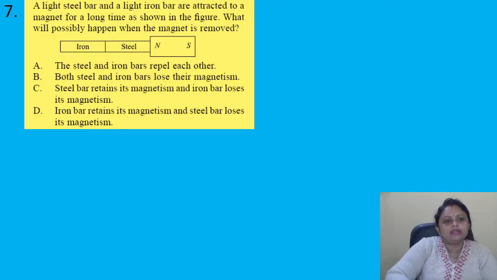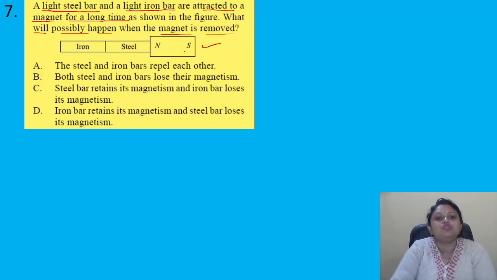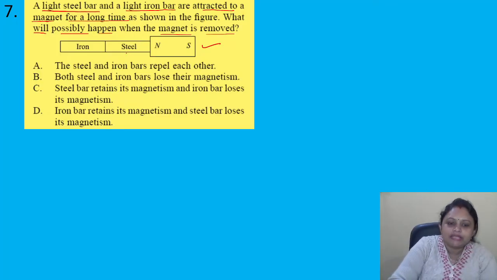So here in the question it is given light steel bar and light iron bar are attracted to a magnet for a long time. What will possibly happen when the magnet is removed? When this magnet is removed, what will happen to this iron and steel bar? Steel, we use as a permanent magnet.